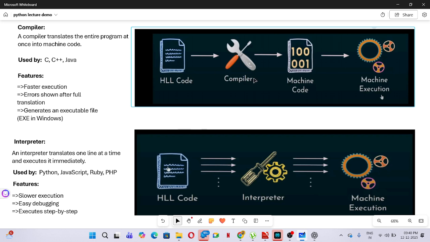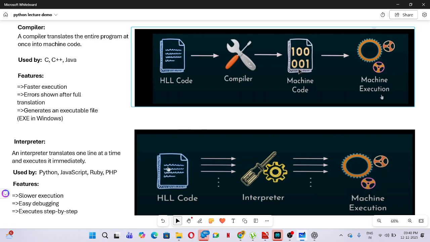All these codes are in a .py file. In the .py file we can write the instructions or programs, right? For example, line 1, line 2, line 3, line 4. It translates all lines at a time into the machine code.